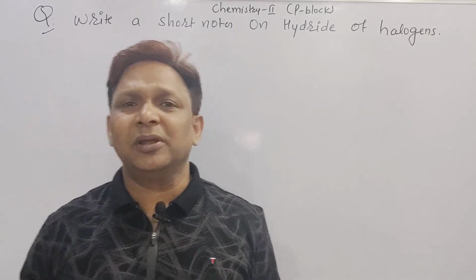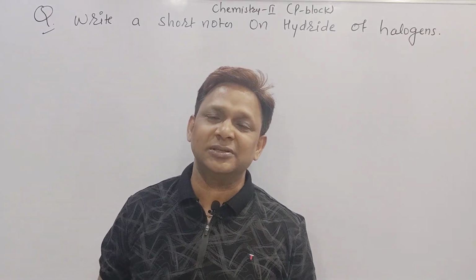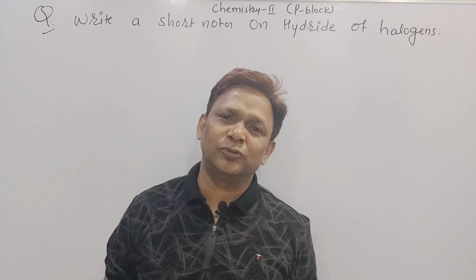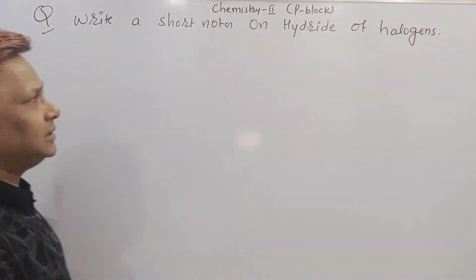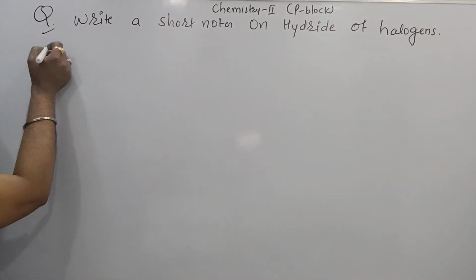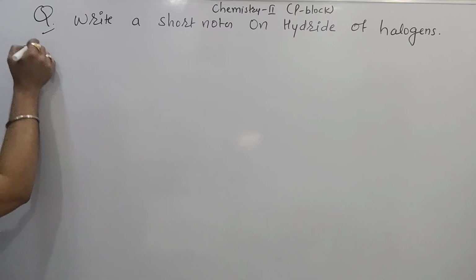Halogen, you know better, 17th group elements are called halogens. And they are asking to write the short note for the hydrides of halogens. But in a very simple way I'll tell you how to write the hydrides of halogens. Point wise you have to write down.